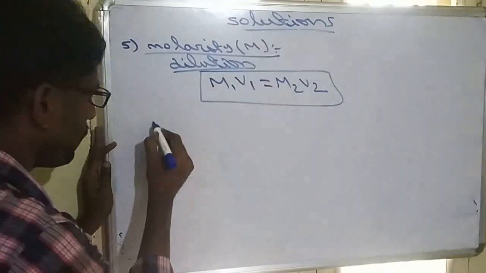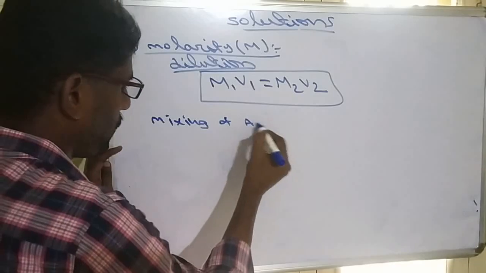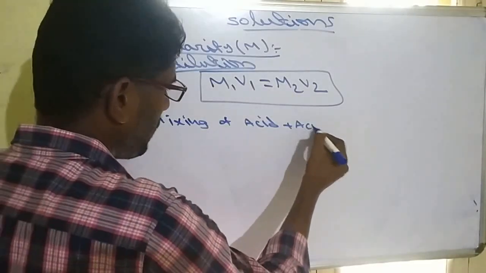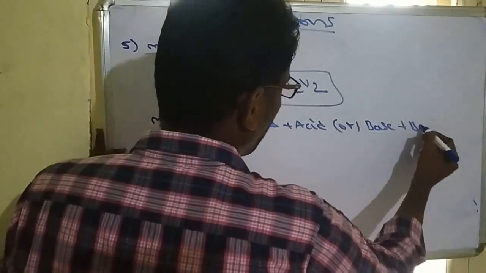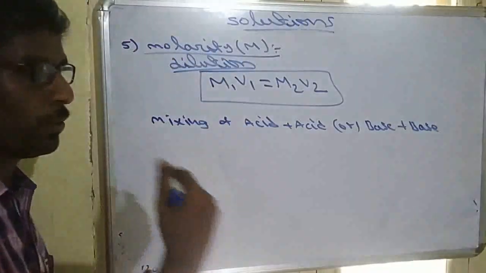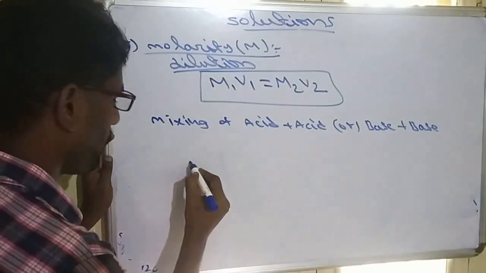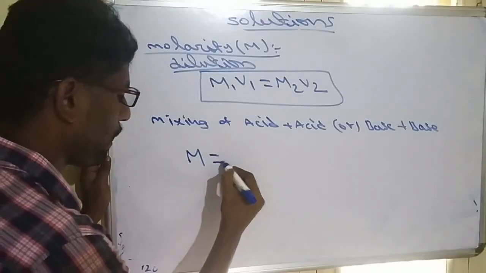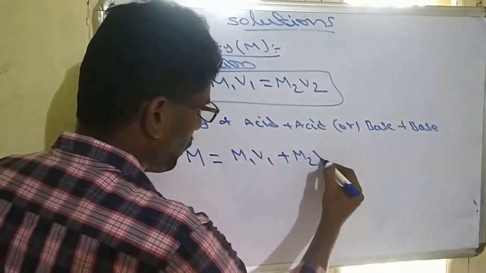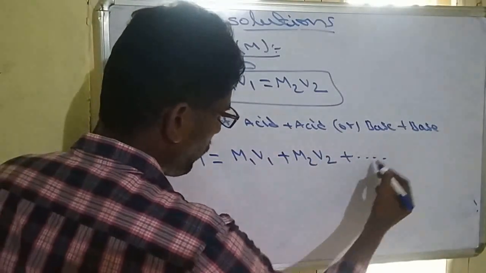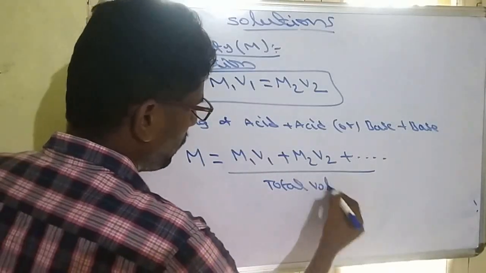Similarly, there is another formula for mixing. Mixing of acid plus acid, or base plus base. Whenever two acids are mixed or two bases are mixed, the resultant molarity is M1V1 plus M2V2, and so on, divided by the total volume.